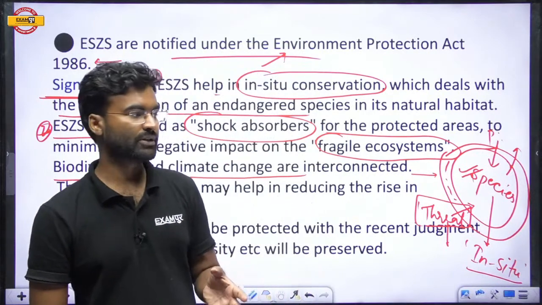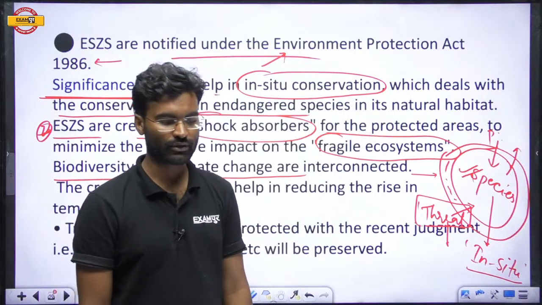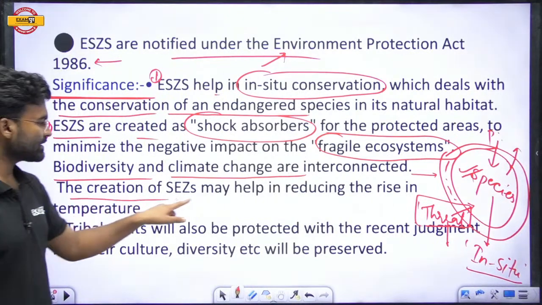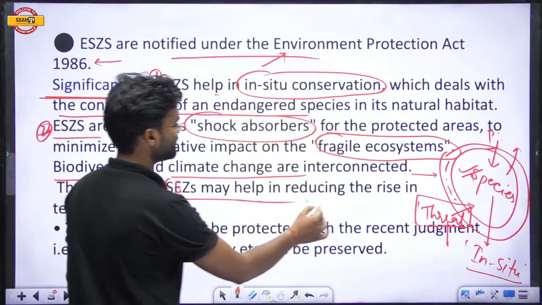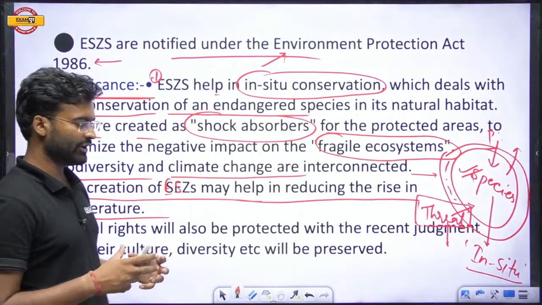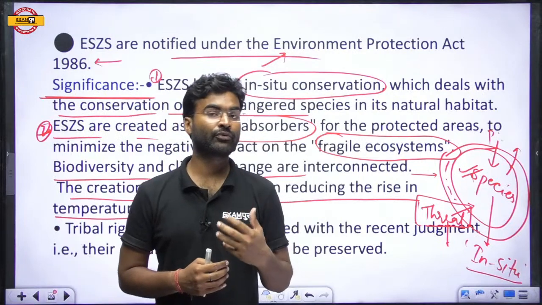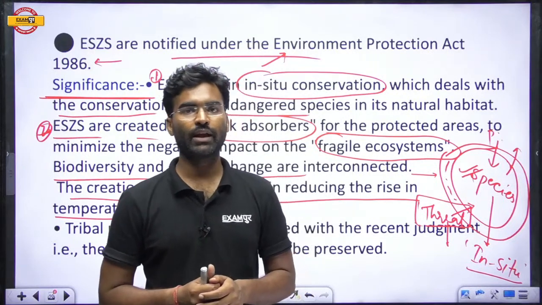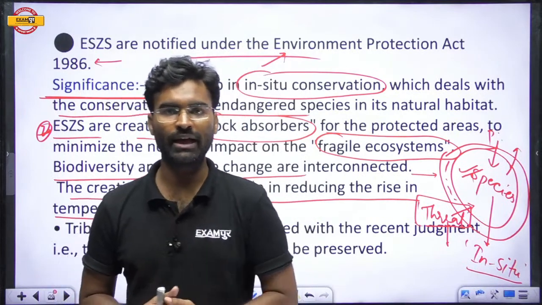So for the purpose of biodiversity conservation, we should create the eco-sensitive zone. The creation of eco-sensitive zones may help in reducing the rise in temperature. If we protect some extra area, then this area will be filled up with natural things, the natural ecosystem, and that natural ecosystem will be protected from modern economic activities.